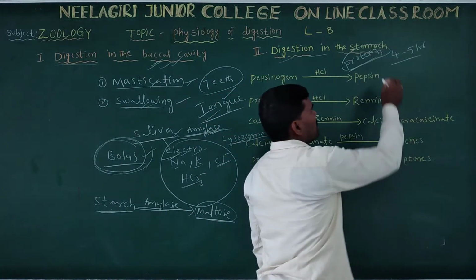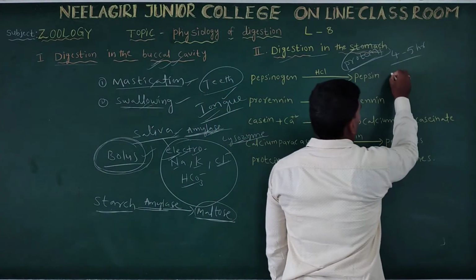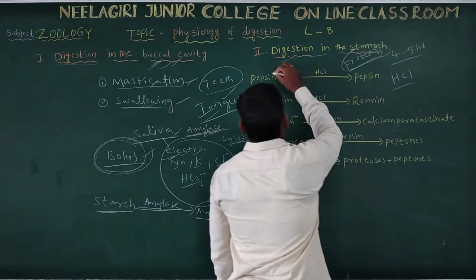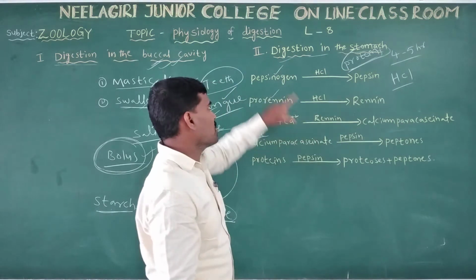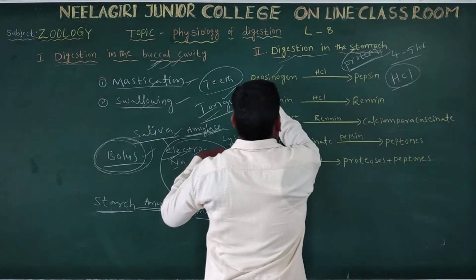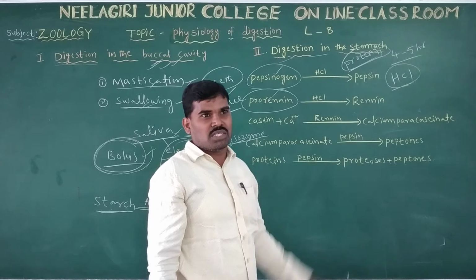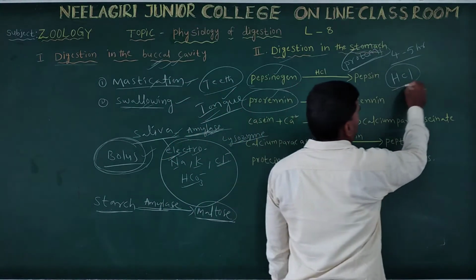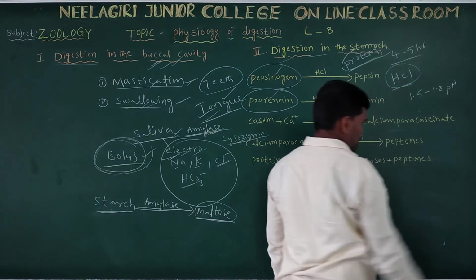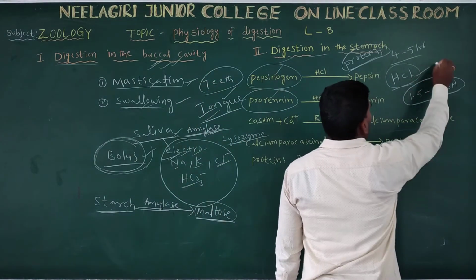The gastric glands secrete gastric juice. Gastric juice contains HCl, hydrochloric acid, pepsinogen and prorenin. Gastric juice is completely acidic in nature, with a pH of 1.5 to 1.8, because of the HCl.